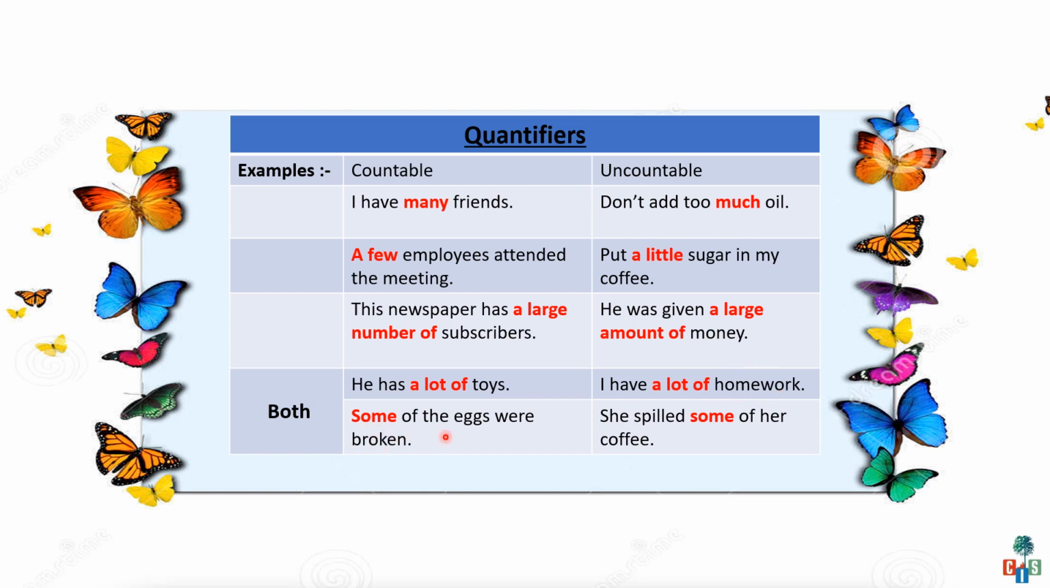Next, some of the eggs were broken. What is the noun here, children? Eggs. And with this countable noun I have used the quantifier some. See the next one. She spilled some of her coffee. Children, coffee is an uncountable noun, and with this uncountable noun I have used some. So some can be used with both countable nouns and uncountable nouns.